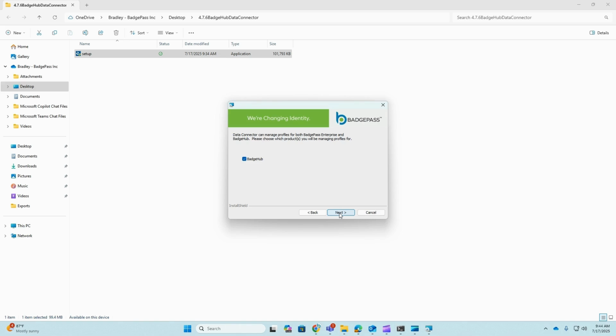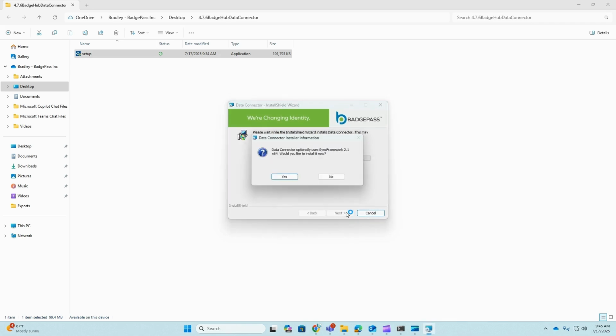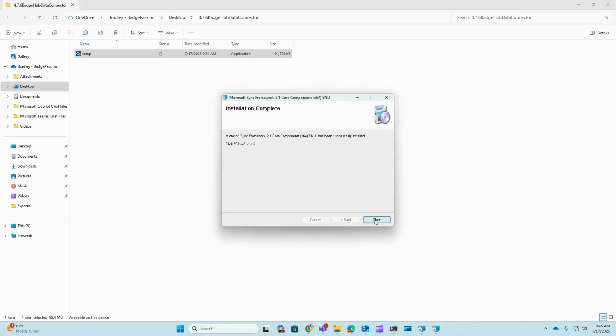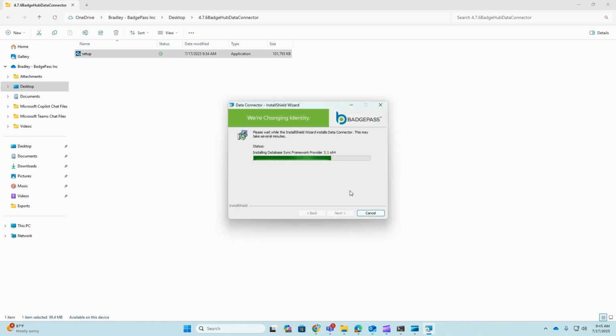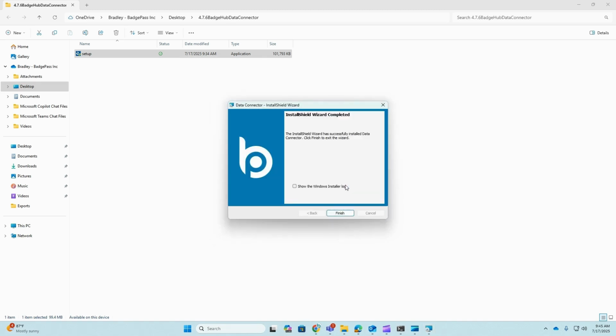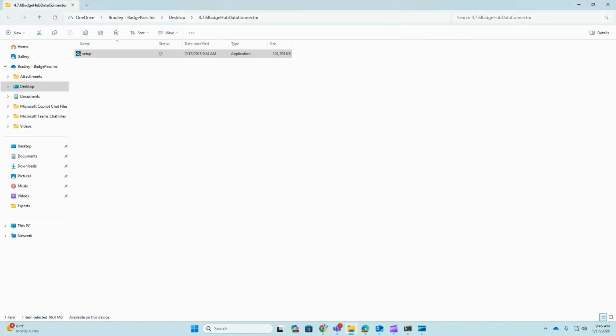Continue clicking Next until you reach the screen asking for your user account name and password. Enter your username and password, then click Next. Now click on Install. Wait a few moments for the installation to complete. Once the installation is complete, click Finish. You have now successfully installed the BadgeHub data connector.